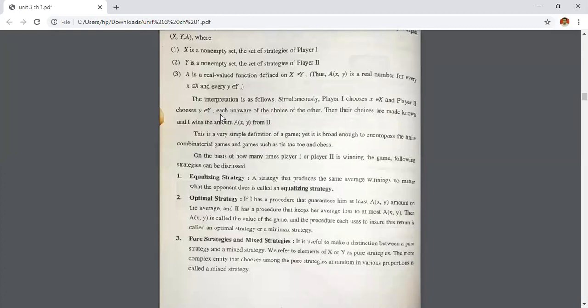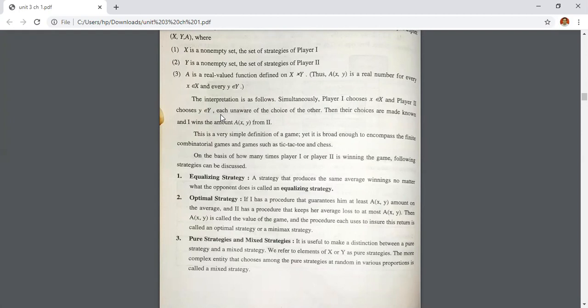But in the optimal strategy, you are creating the least chances for the opponent to win the game, or you are creating most of the chances to win the game by yourself. That situation or stage is called your optimal strategy.